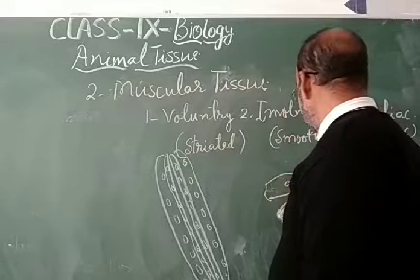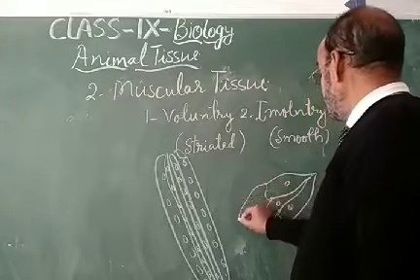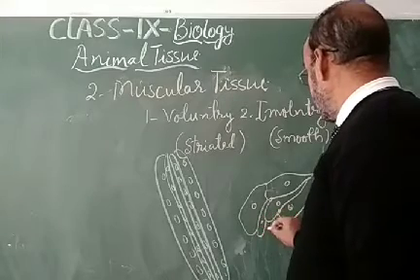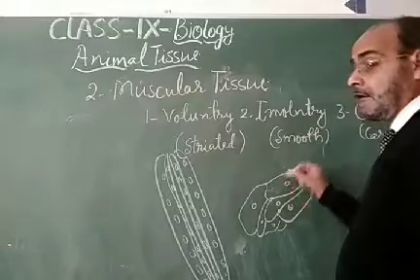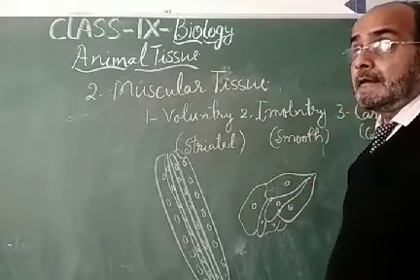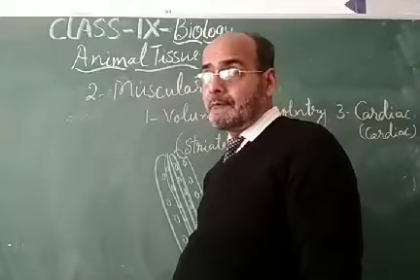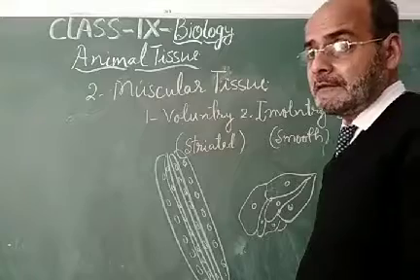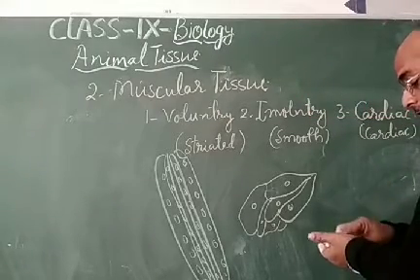They form the muscular part of the different organs, and they perform the function of that particular organ, and that comes under the involuntary category. Animals cannot control the action of the involuntary muscles, while animals control the action of the voluntary muscles. These are the smooth muscles.